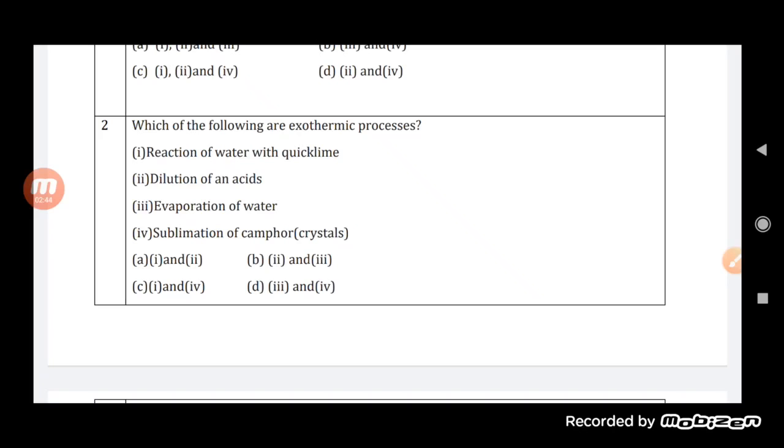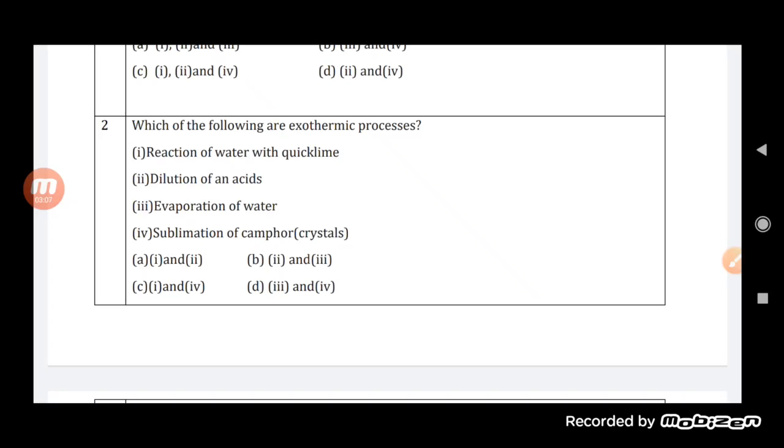So the first one is an exothermic process. Second one is dilution of an acid. When we dilute an acid by adding the acid into the water, there is also a release of heat. So dilution of an acid is also a good example of an exothermic process.